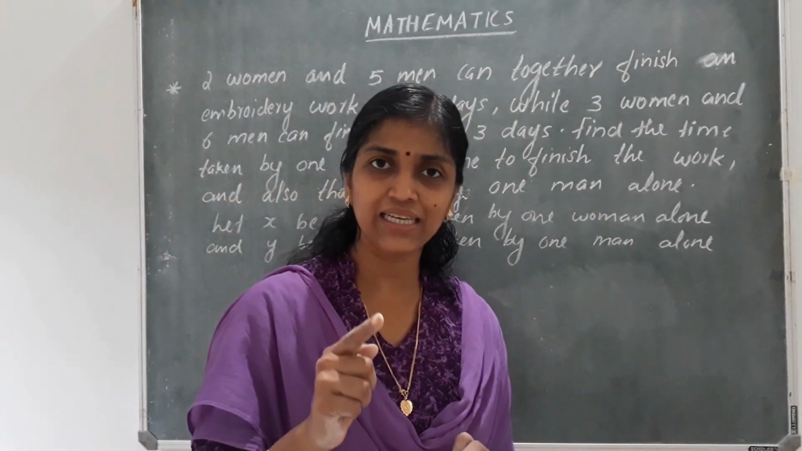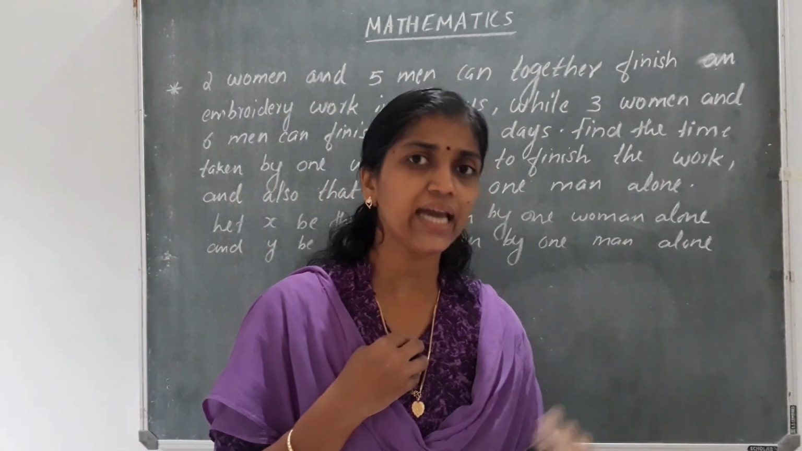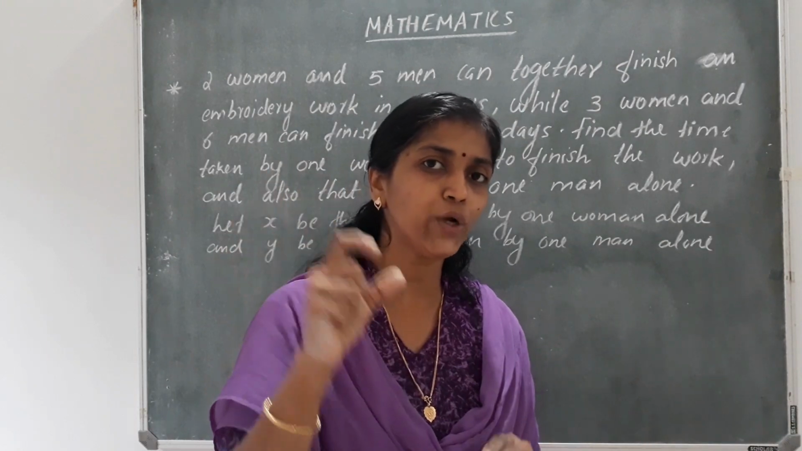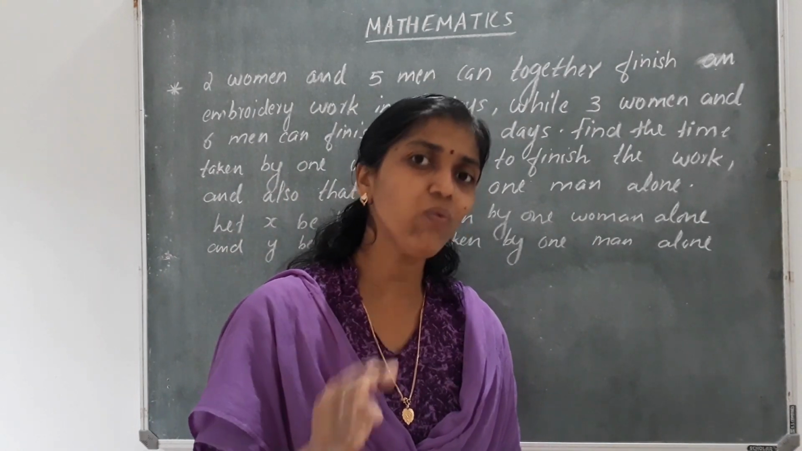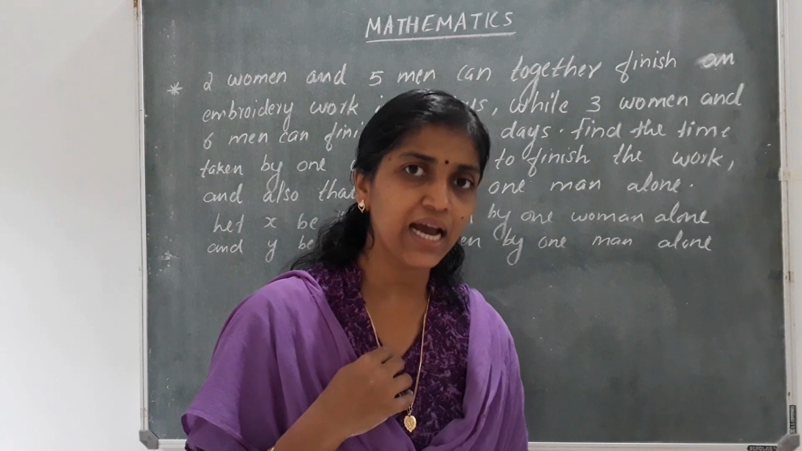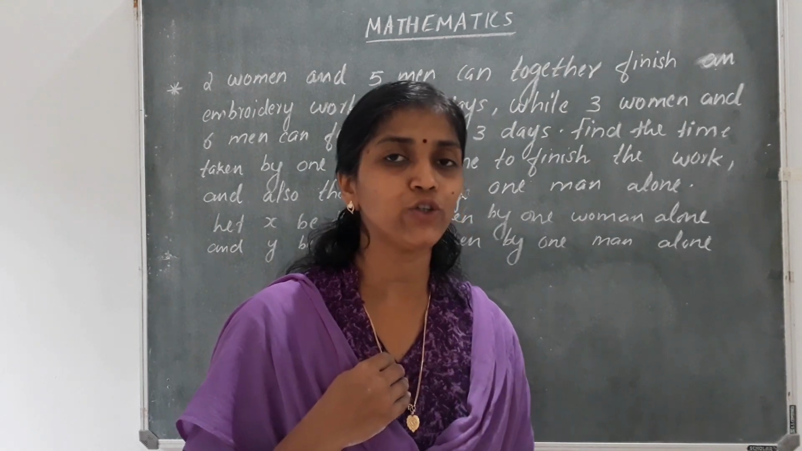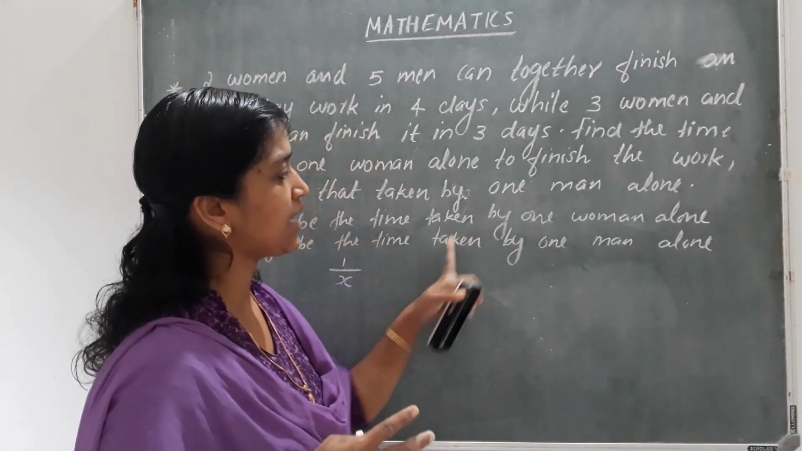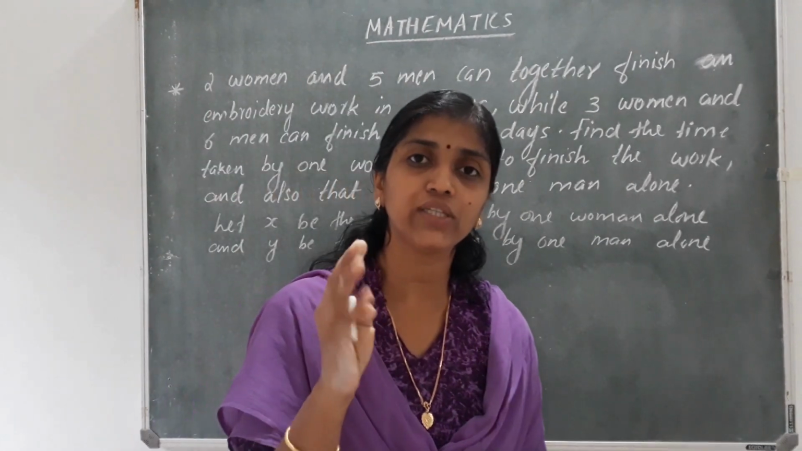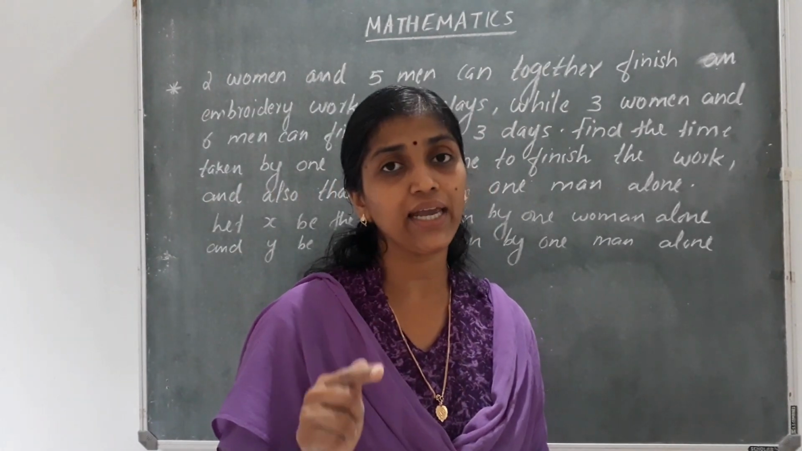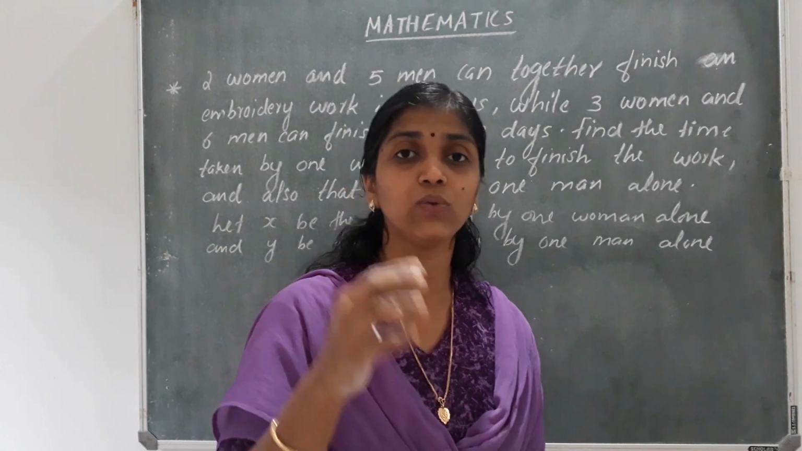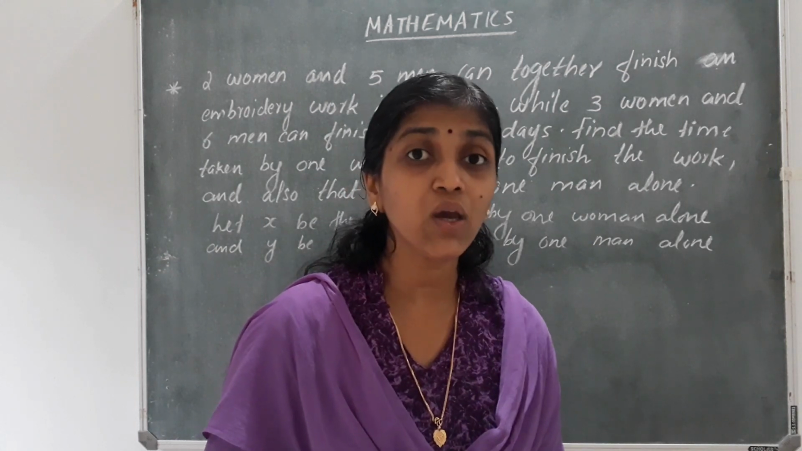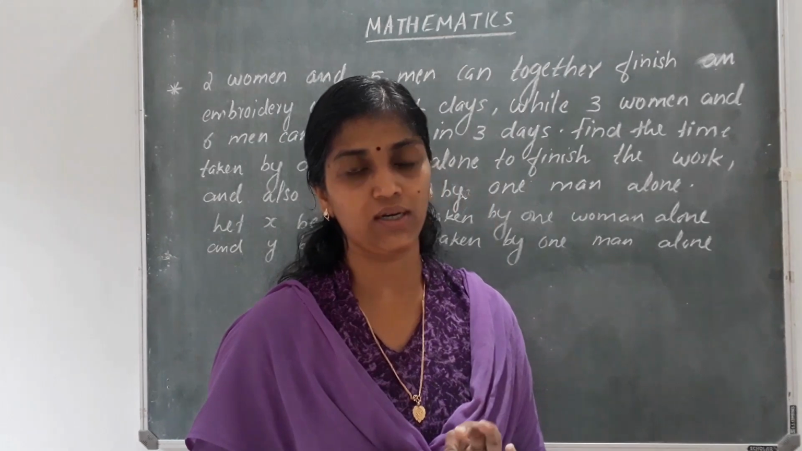I think it is clear. I complete a whole work within 4 days. On 1 day, what part of the work do I complete? I complete only 1/4 of the work. In the same way, this woman takes x days to finish the work. On 1 day, what part of the work will be completed? It will be 1/x of the work.